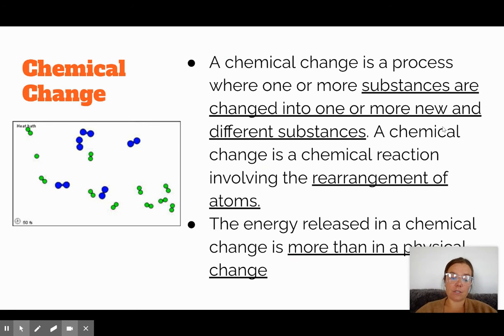Now, a chemical change, you actually do have a new substance being made. You're not making new atoms, we're not quite to that level, but you're making new substances because the atoms that were bonded to each other are breaking apart and forming new bonds in different ways. So what you have at the beginning are the same atoms as you do at the end, but the way that they're bonded to each other and arranged, that's what's changing. And in a chemical reaction, there usually is more energy that's released than a physical change. Think burning something, but it's not as much as a nuclear change.